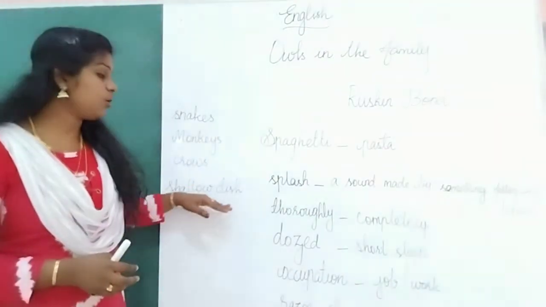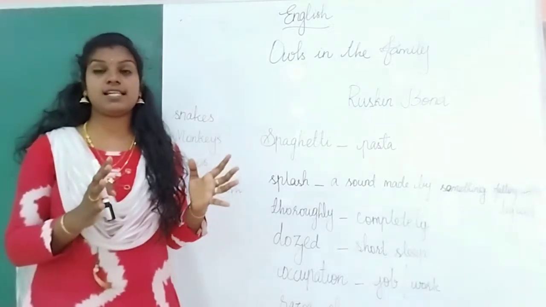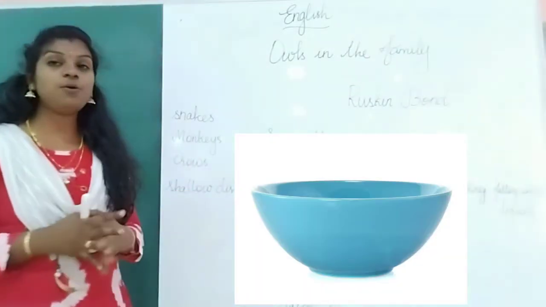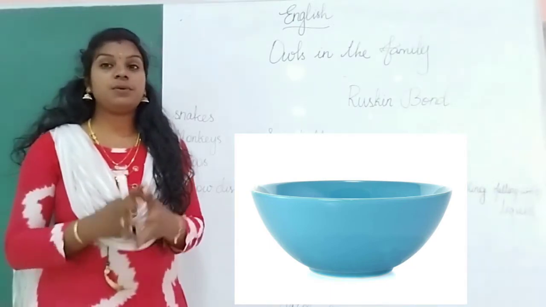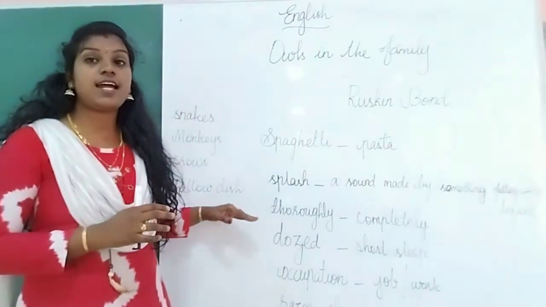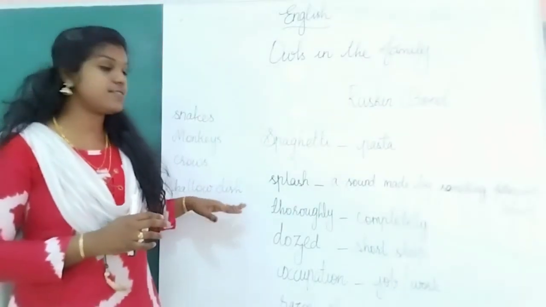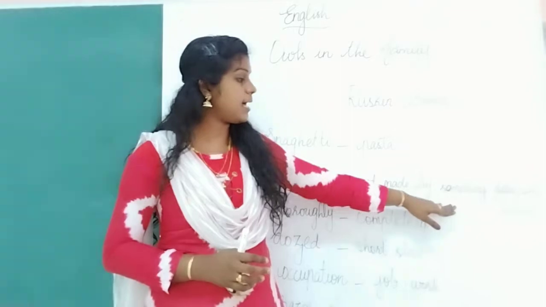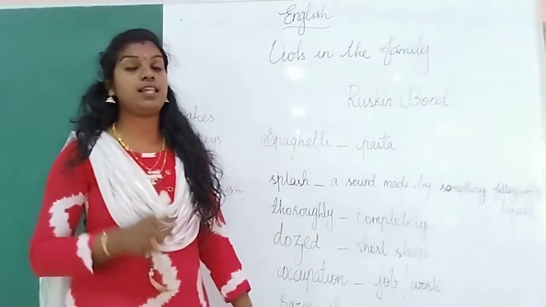Shallow dish means it's a vessel. It looks like a basin. So these owlets loved to sit in that shallow dish. Sit and splash. Splash means a sound made by something fallen into a liquid.